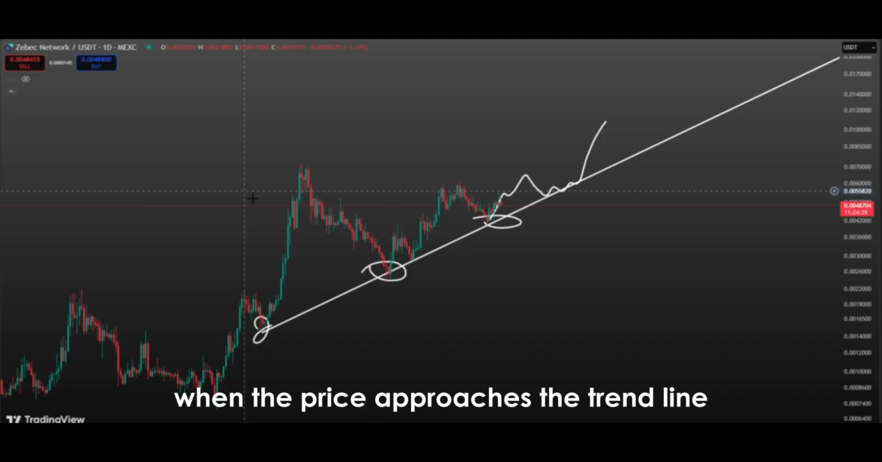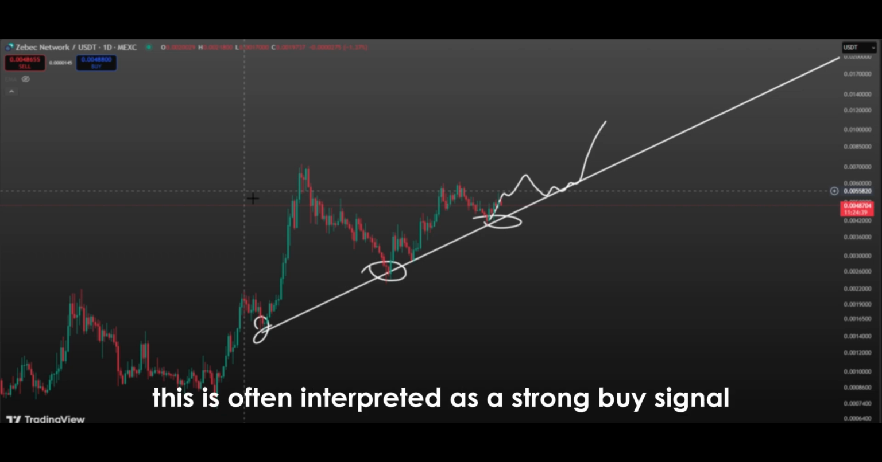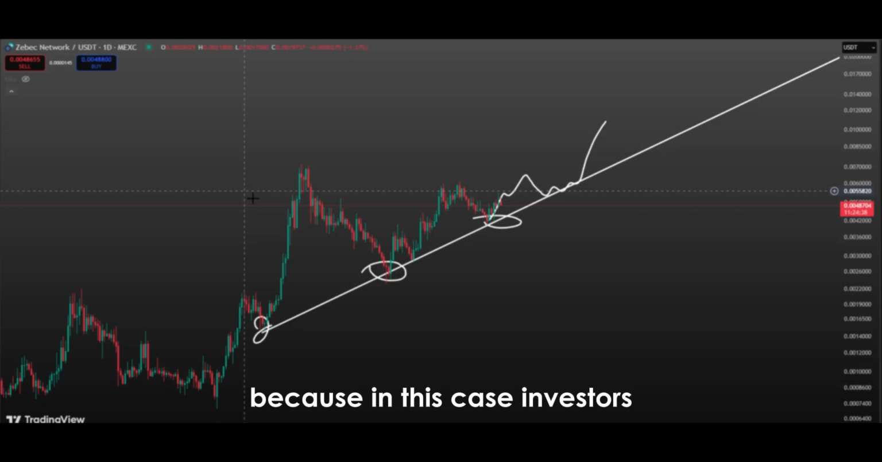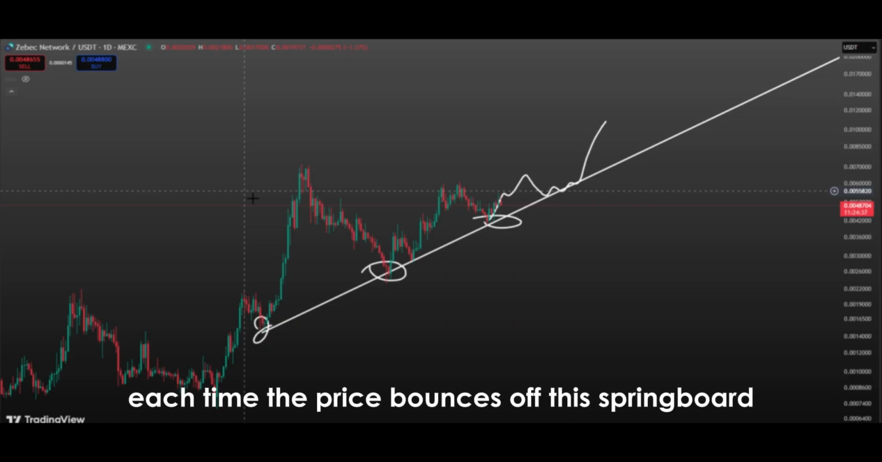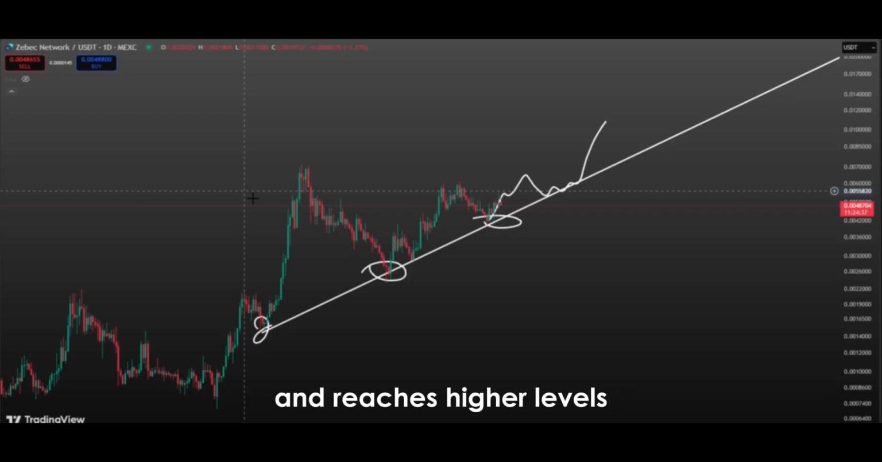When the price approaches the trend line but does not break it, this is often interpreted as a strong buy signal, because in this case, investors believe that the market will bounce back up from this level. Thus, the trend line acts like a springboard. Each time, the price bounces off this springboard and reaches higher levels. If this continues for a long time, the trend line remains unbroken and the uptrend stays intact.